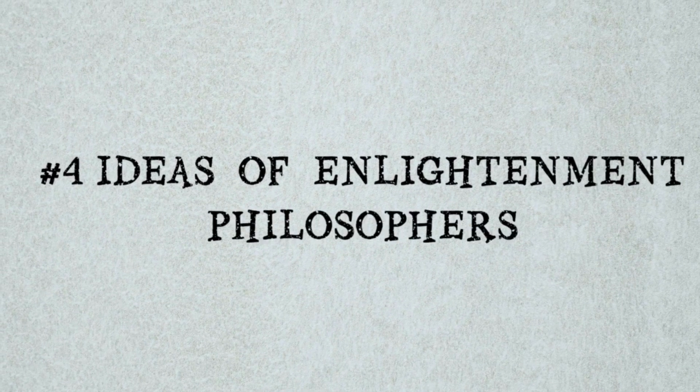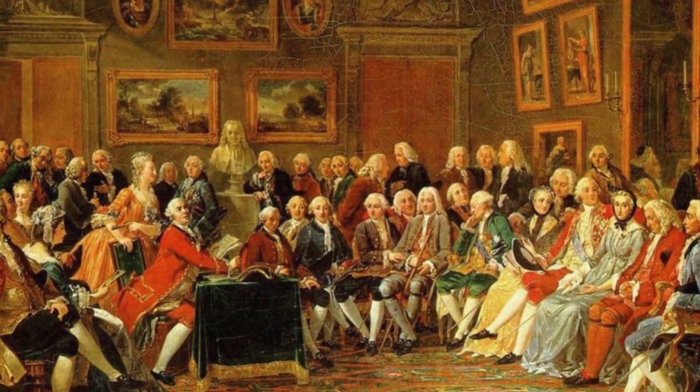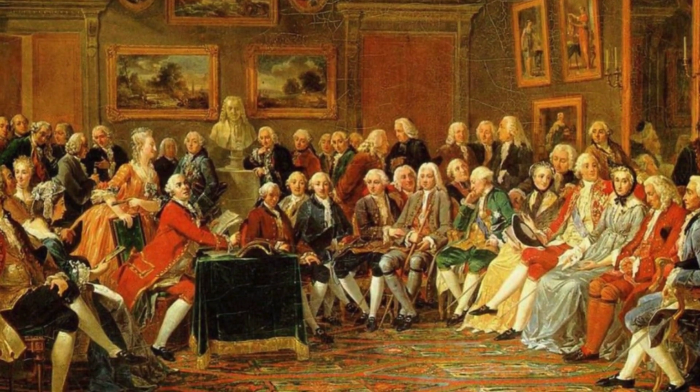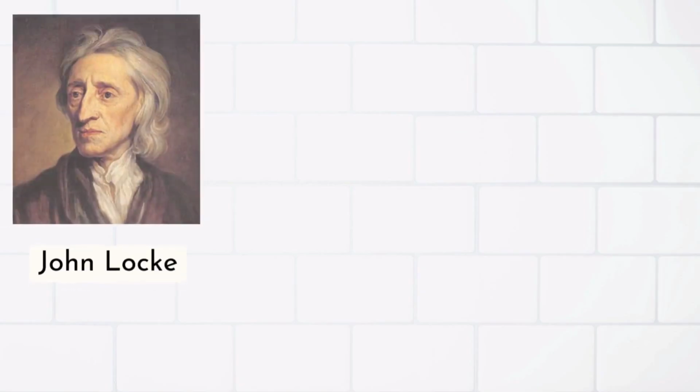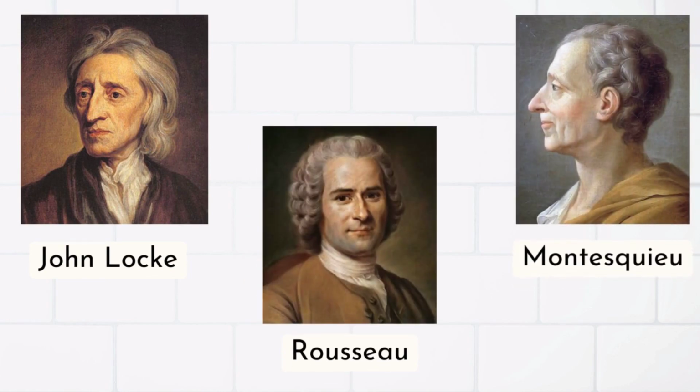Number 4. Ideas of Enlightenment philosophers. The Age of Enlightenment was an intellectual and philosophical movement that dominated the world of ideas in Europe during the 18th century. Enlightenment philosophers like John Locke, Rousseau and Montesquieu questioned the traditional absolute authority of the monarch and divisions of society like the estate system.